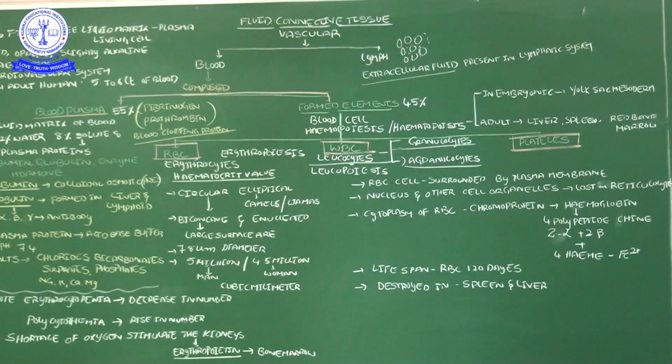Oxygen deficiency will occur because of lack of RBC cells, and oxygen supply does not reach all the organs. That is a problem and may cause malfunctioning of organs. When our body faces a shortage of oxygen, it stimulates the kidneys. Then the kidneys synthesize one hormone, named erythropoietin. Erythropoietin reaches the bone marrow through the blood circulation and stimulates the production of RBC cells.